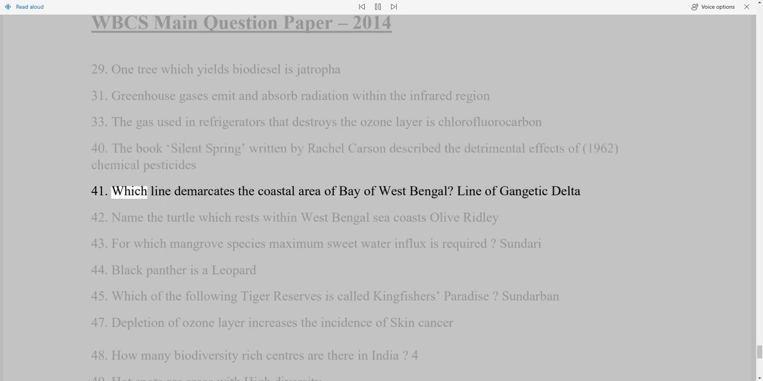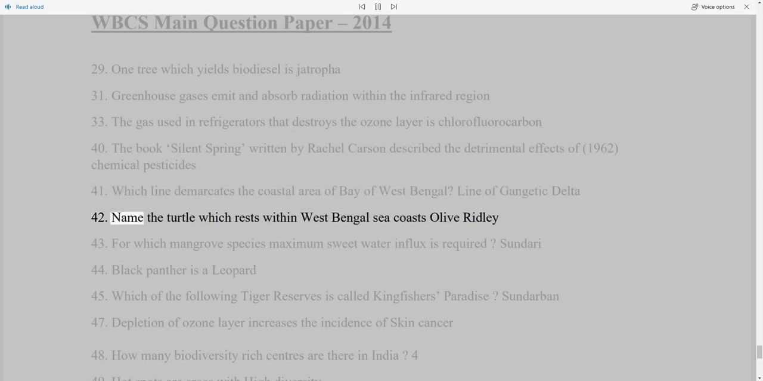41. Which line demarcates the coastal area of Bay of Bengal in West Bengal? Line of Gangetic Delta. 42. Name the turtle which rests within West Bengal Sea coasts. Olive Ridley. 43. For which mangrove species maximum sweet water influx is required? Sundari. 44. Black panther is a leopard.